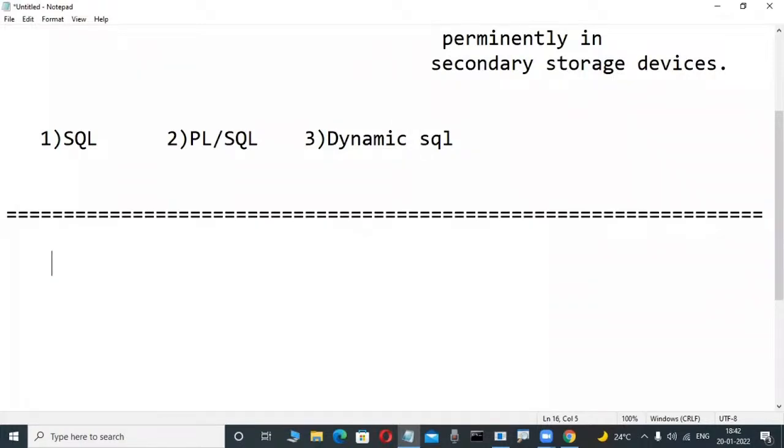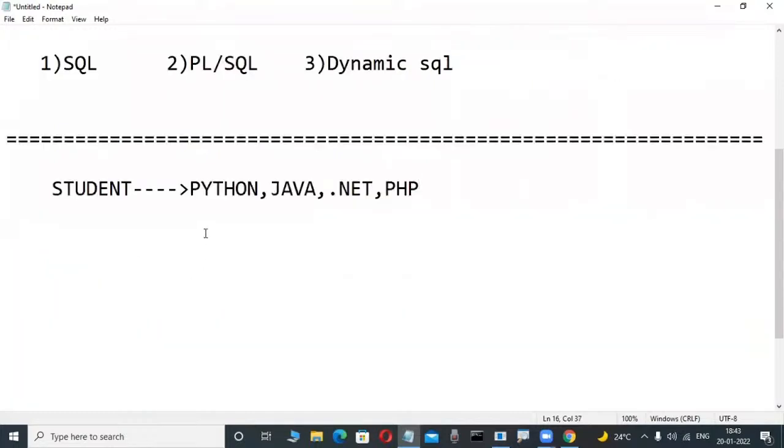What type of persons are learning these types of software worldwide? Otherwise, Oracle database software, so many different types of persons. First, from a student point of view, I'm telling. Suppose so many students are learning courses in front end. Nowadays, Python they are learning. Otherwise, they are learning Java, these types of front end, otherwise .NET, ASP.NET, like this, web-based applications and PHP, these types of front end applications. They are learning all. These persons are web-based application programmers.